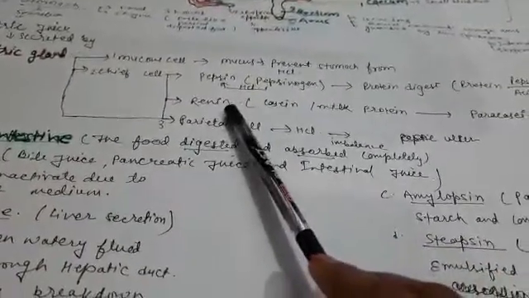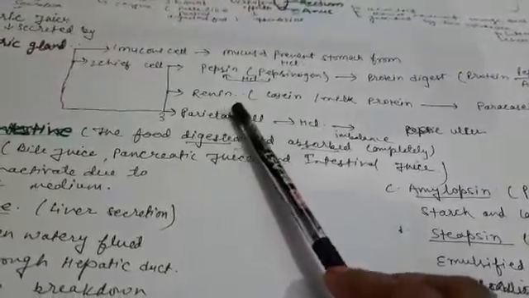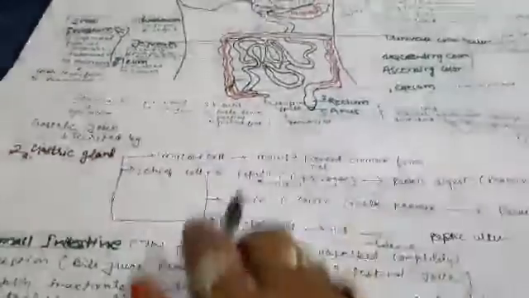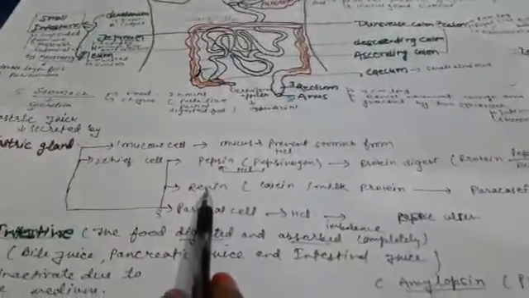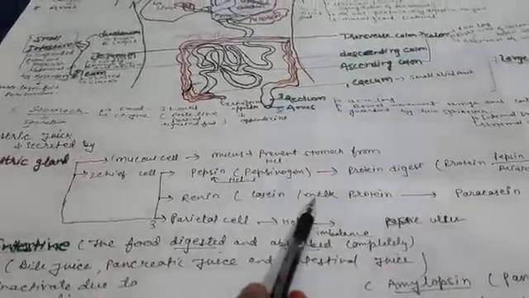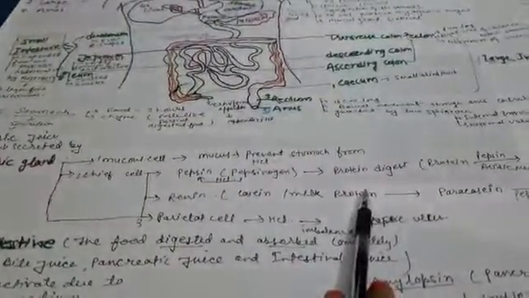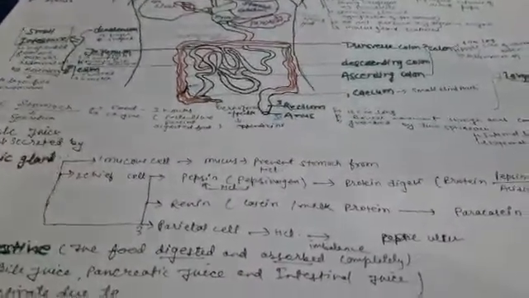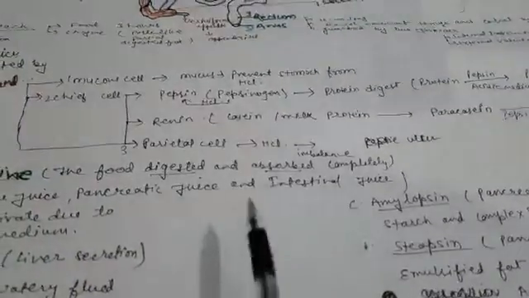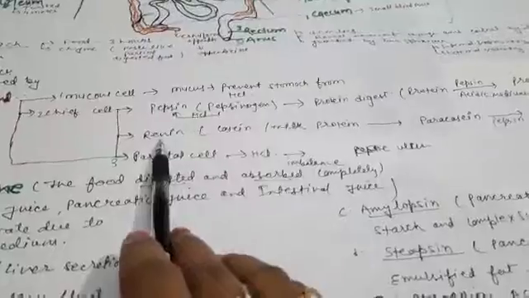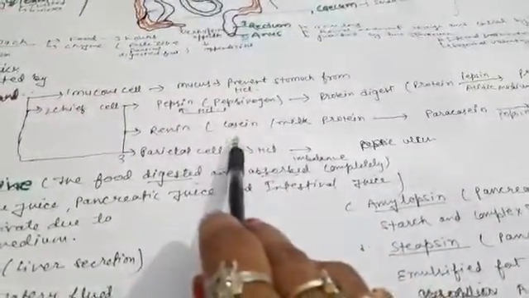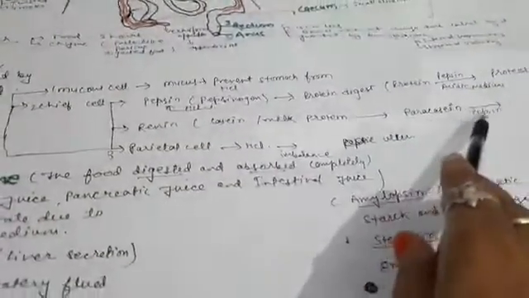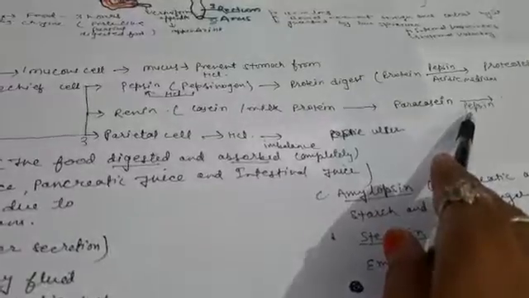There is also another enzyme which acts on milk protein, known as renin. Renin converts the milk protein casein into para-casein, and finally this para-casein is digested by the enzyme pepsin.